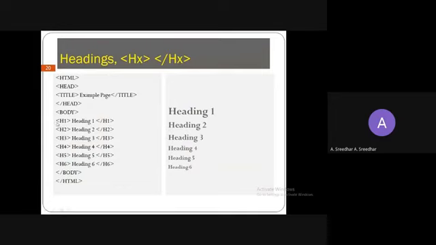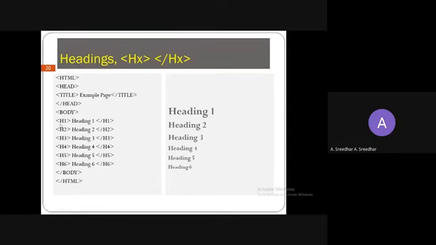Like this is heading tag 1, heading 1, heading 2, heading 3, heading 4, heading 5, heading 6. So totally we have 6 headings with the text in bold with some larger size based on the heading. So H1 will have the highest heading and H6 will have the lowest heading, right?